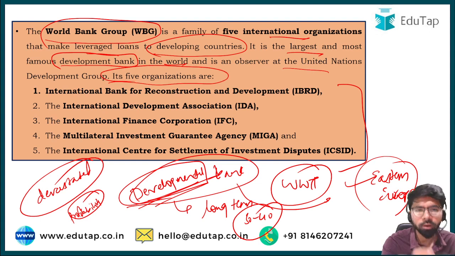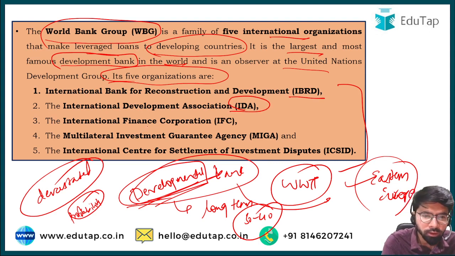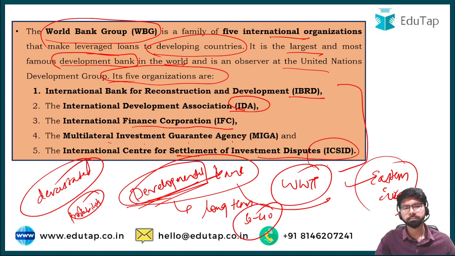Remember these 5 organizations. The first one is the International Bank for Reconstruction and Development. The second one is the International Development Association, then the International Finance Corporation, and MIGA, that is the Multilateral Investment Guarantee Agency, and the fifth one is the International Center for Settlement of Investment Disputes.